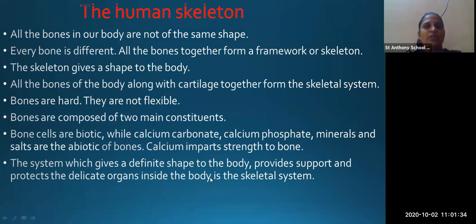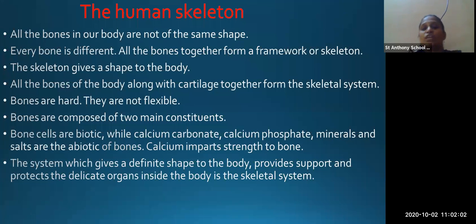Okay, now the next part is bones. Now what is the function of bones? Now you all know that our body has different types of bones. All the bones in our body are not of the same shape. They are of different shapes. So you cannot say that all the bones in our body are of the same size and shape. They are of different size and shape.